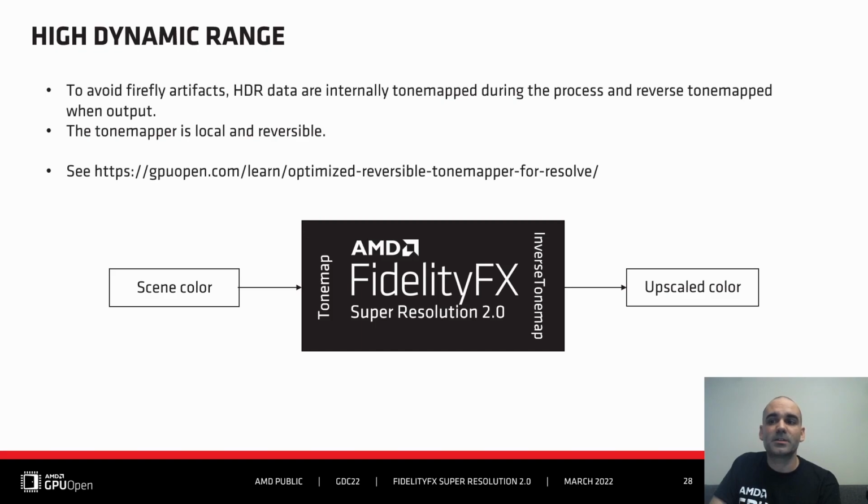So we rely on the optimized reversible tone mapper that you can find on GPUOpen. The tone mapping is only applied internally, and it is fully transparent to the user. FSR2 input and output are both non-tone mapped, always. And this HDR support is fully optional. You need to opt in to have it as part of the pipeline.